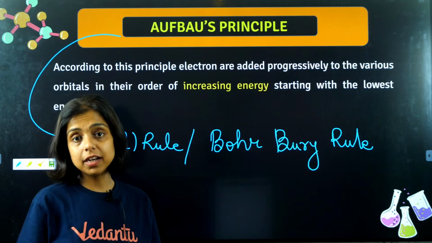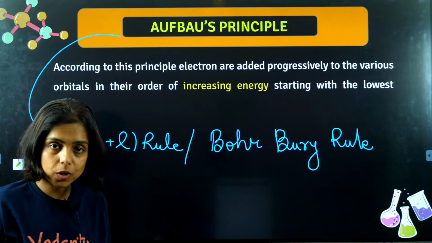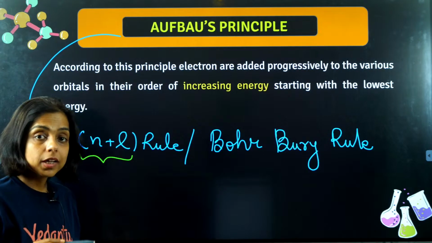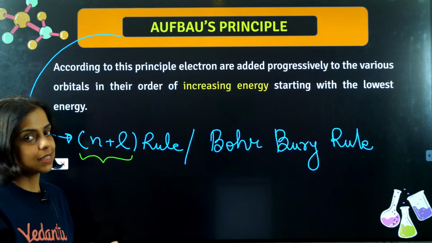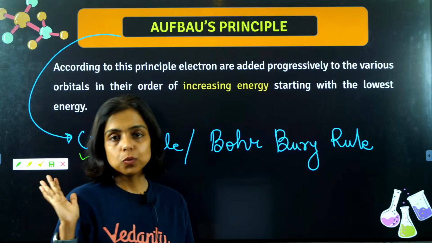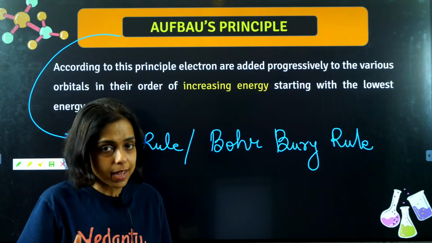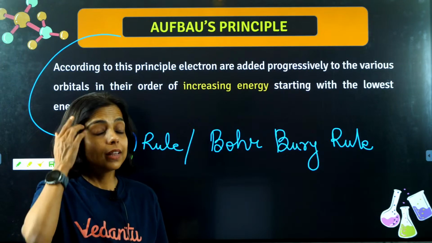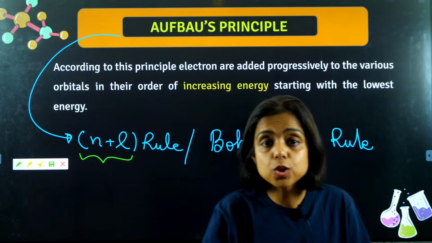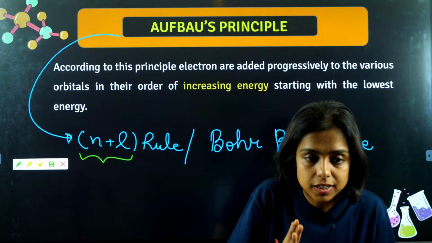Now, how to decide which orbital has less energy and which has more energy? That is why we have this n plus L. n is the principal quantum number, L is the azimuthal quantum number. If the n plus L value is less, that means the energy is less. If the n plus L value for an orbital is more, that means the energy is more. So we can decide the energy order of the various orbitals by looking at the n plus L value.